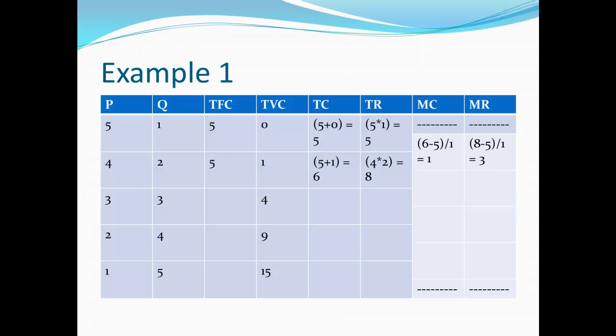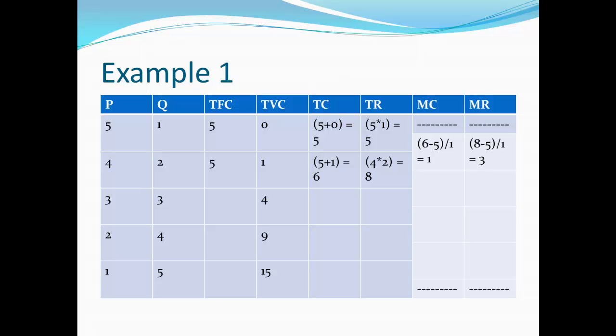So here's that hint I was talking about if you need it. For the first line, we note that our total fixed cost is 5. If it's $5 when we produce 1, it's going to be $5 when we produce 2, because fixed costs are fixed. Total cost we always get by adding up our fixed cost and variable cost. So in the first line it would be 5 plus 0, and the second line would be 5 plus 1. Total revenue is always price times quantity. In the first line, price of 5, quantity of 1, we get 5. In the second line, price of 4, quantity of 2, we get 8.